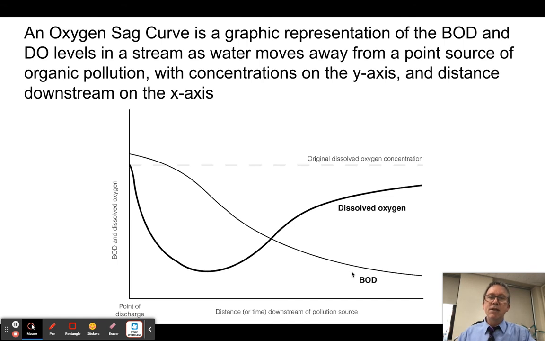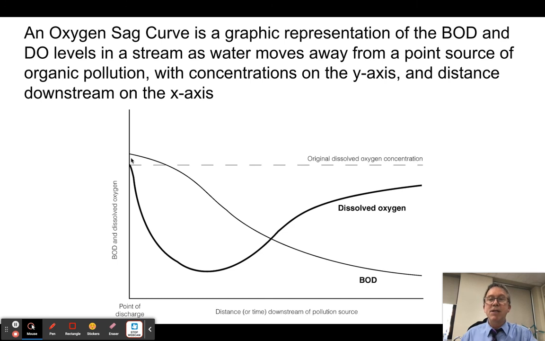What that does is the BOD, the biological oxygen demand, biochemical oxygen demand, is going to be very high at that point because suddenly there's all this food. So the bacteria are like, yes, and they begin to multiply. And as they do, they respire. So what happens is the oxygen starts to drop. But notice, since the river is flowing, the lowest oxygen level is not going to happen at the point of discharge because it's going to take the bacteria a while to start to grow and breathe.